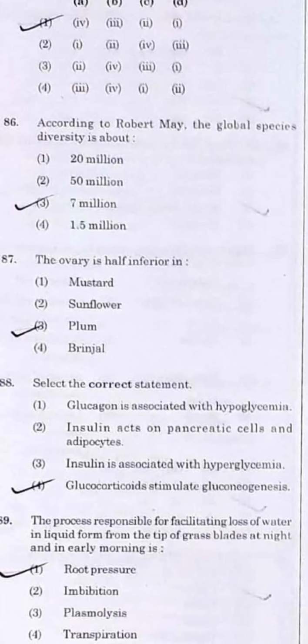You do know that for the process of transpiration to occur, there should be sunlight. So here the answer is not transpiration, rather the answer is root pressure. Go for this, boys and girls.